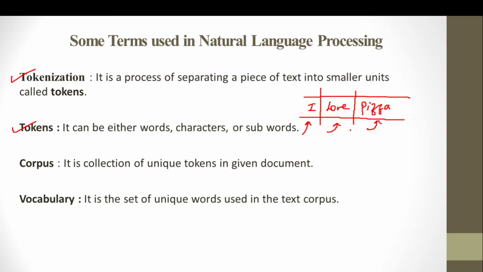Now, tokens are also of different types. There are three different types of tokens. The first is the word token. Then we have the char token, or character token, and then we have subwords. Right? So these are the different types of tokens that we have. A word token is something where from the sentence we pick up the complete words. These words themselves are called word tokens, right?